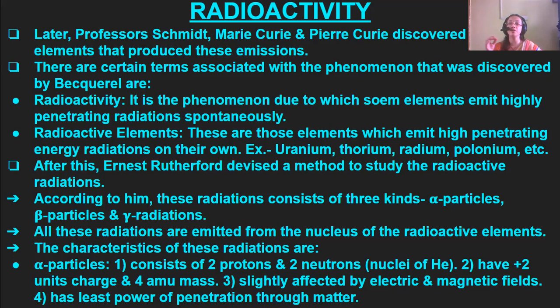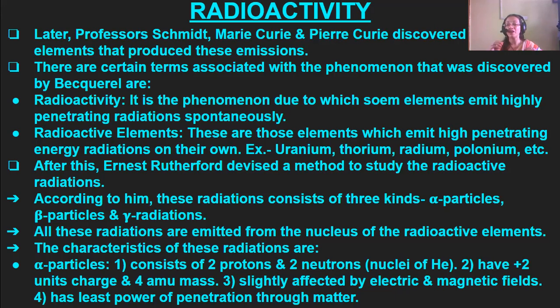So what is radioactivity? It's a phenomenon due to which some elements can emit highly penetrating radiations spontaneously. And according to Ernest Rutherford, these radiations consisted of three kinds: alpha particles, beta particles, and gamma radiations. Now, alpha particles are positive in nature, containing 2 protons and 2 neutrons. It's the nuclei of helium.